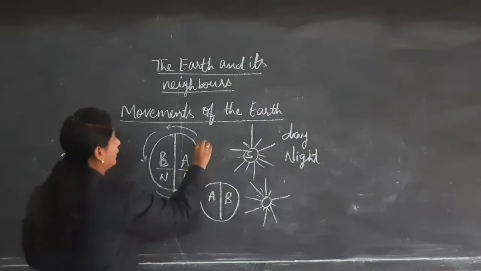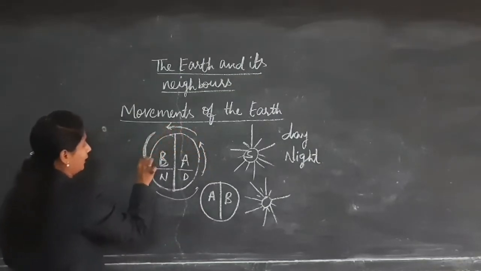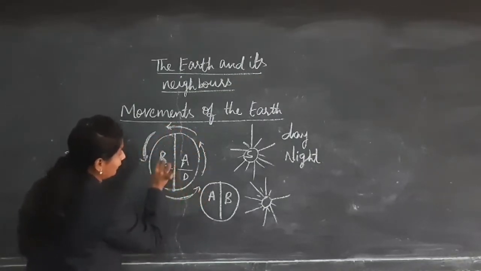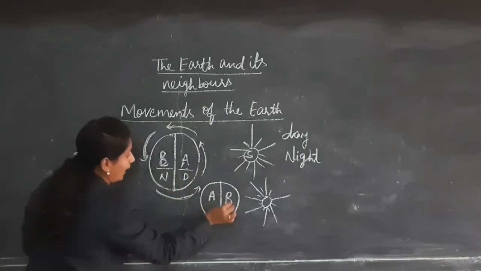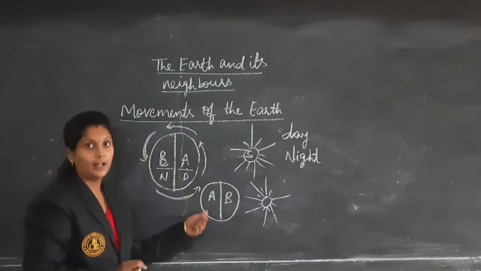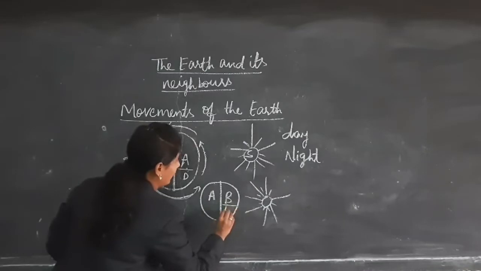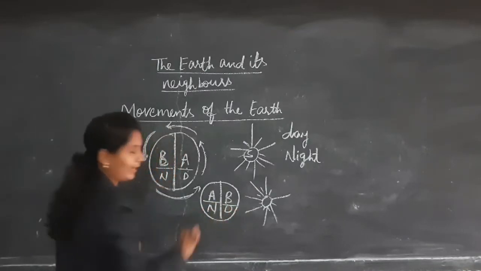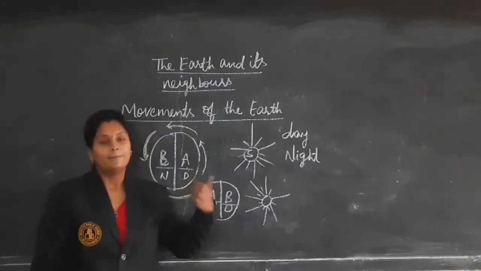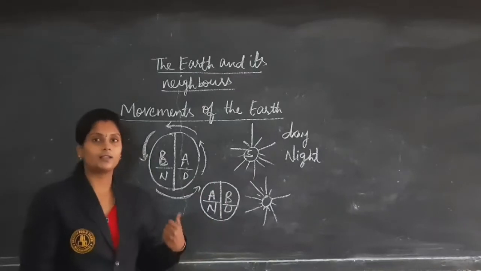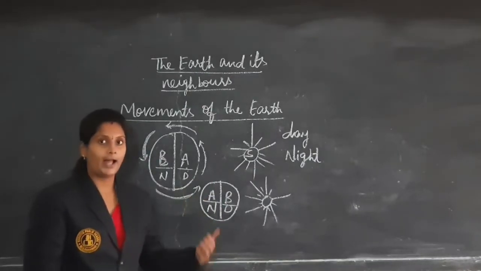As Earth is rotating, what happens? Again this B will be coming here and this A part is going backside. At that time the B part will get day and the A part will get night. In this way, by the rotation of the Earth, we are getting the day and night.